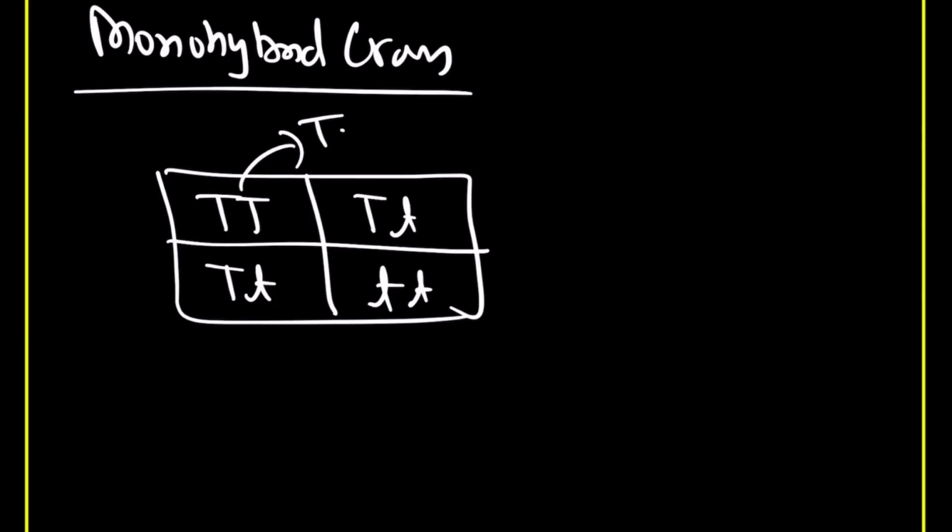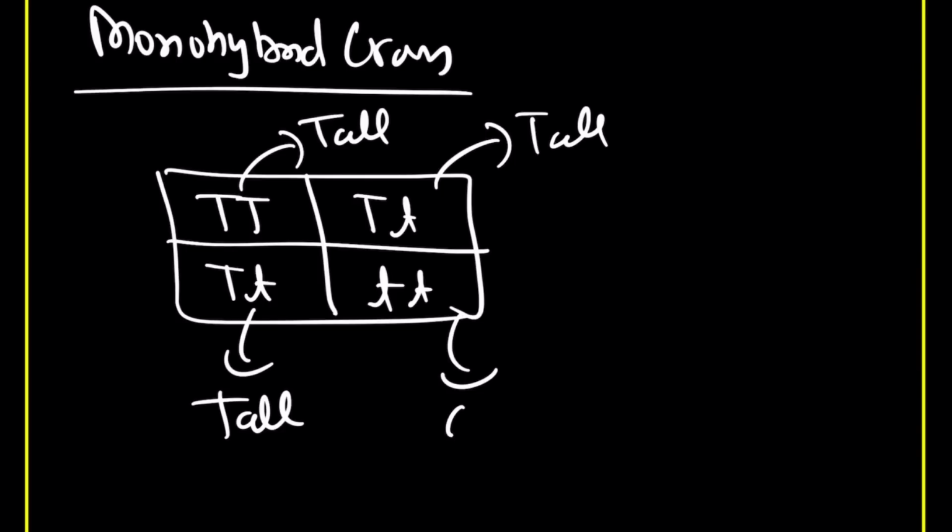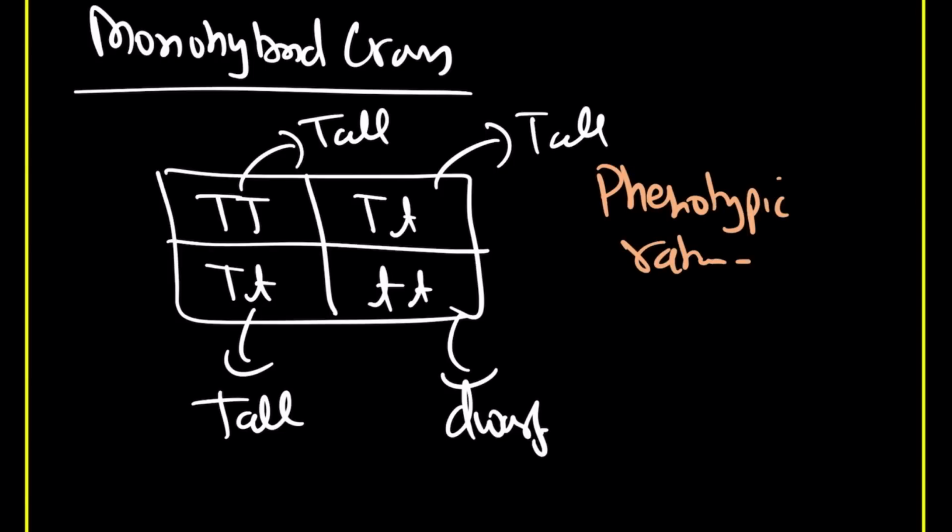This was tall, this was tall, this was tall, and this was dwarf. So here the phenotypic ratio is 3:1, at 3 places tall, at 1 place dwarf.